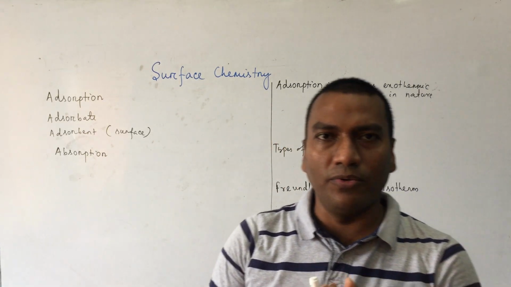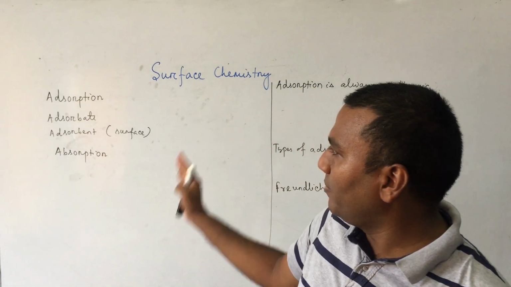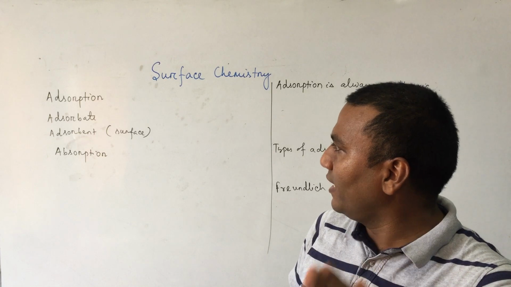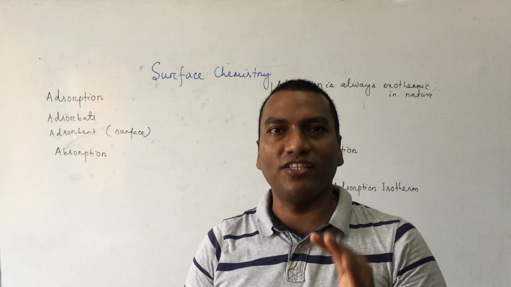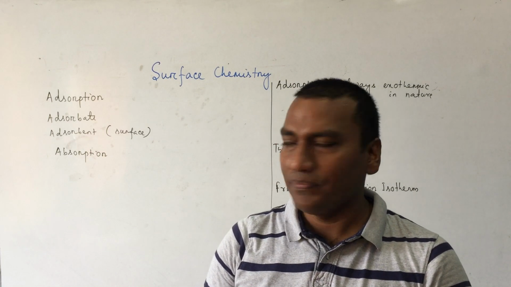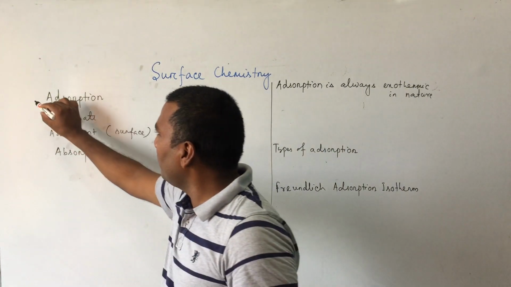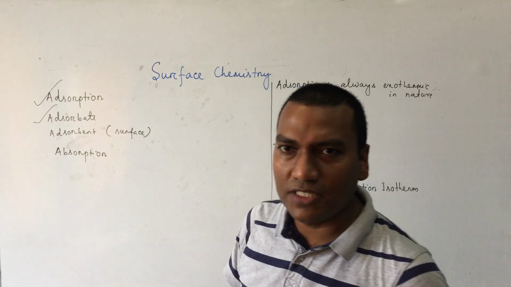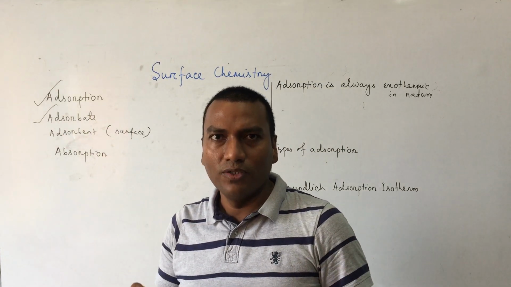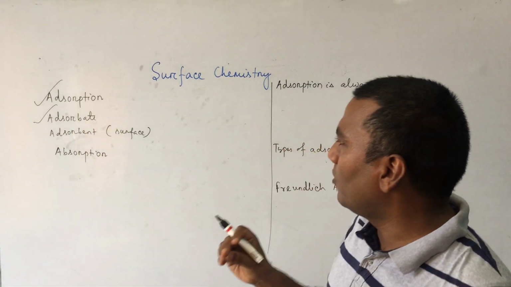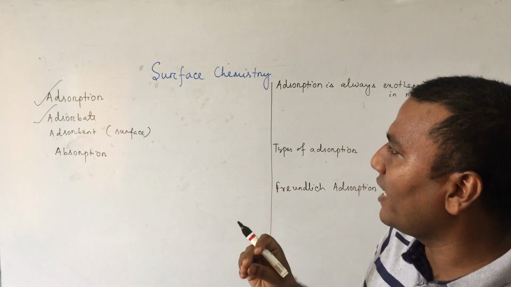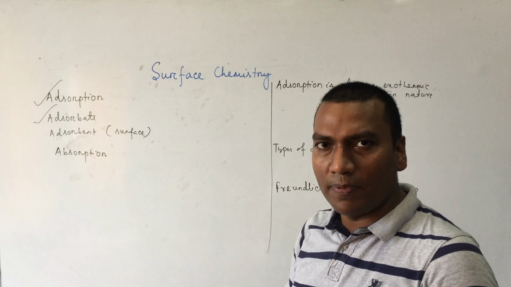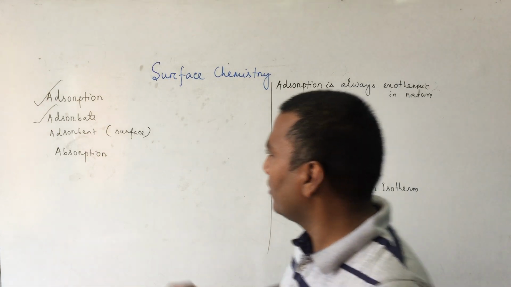The process in which the adsorbate is accumulated over the surface of the adsorbent is known as adsorption. The molecular species which is concentrated over the surface is known as adsorbate, and the surface is known as adsorbent.